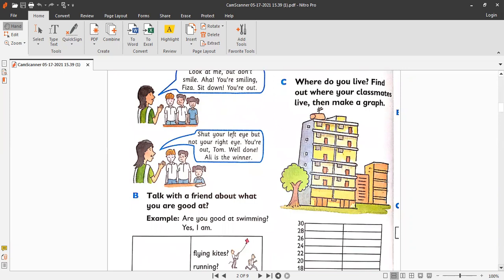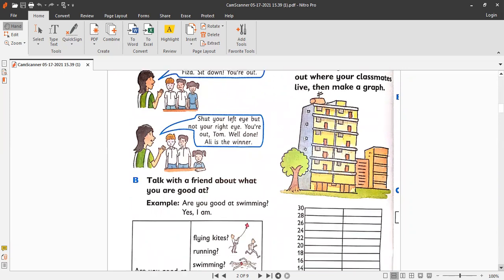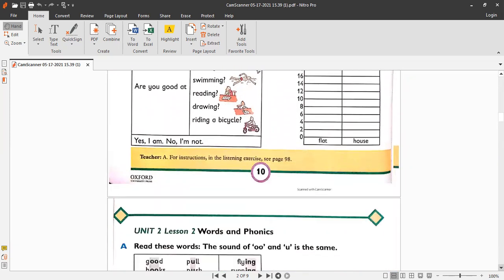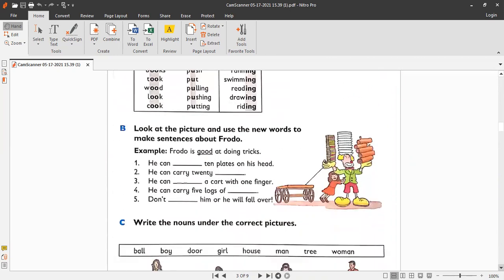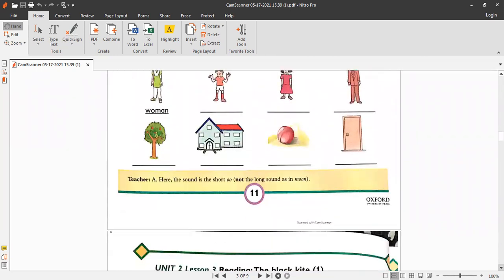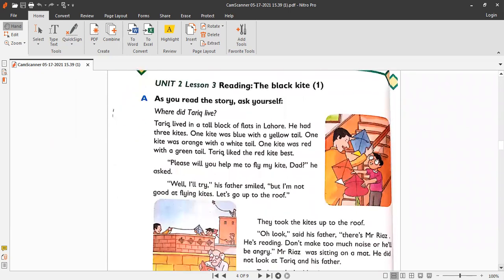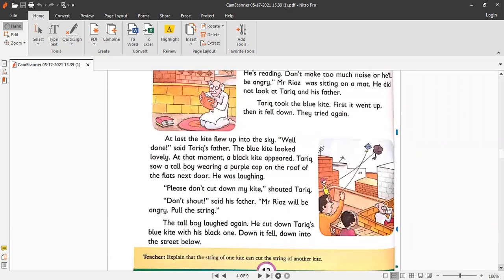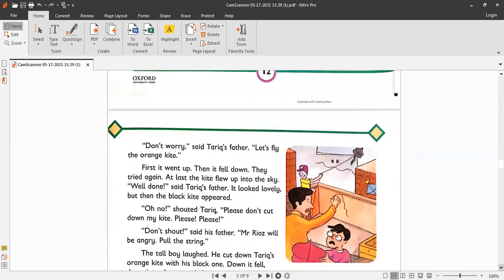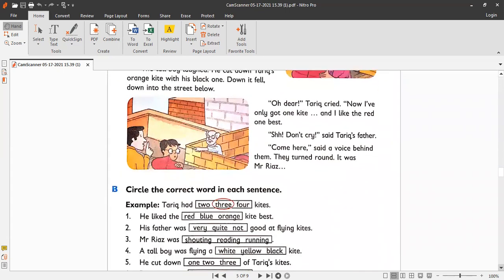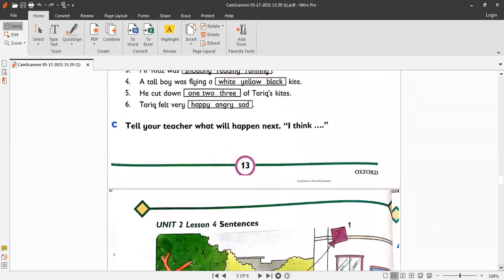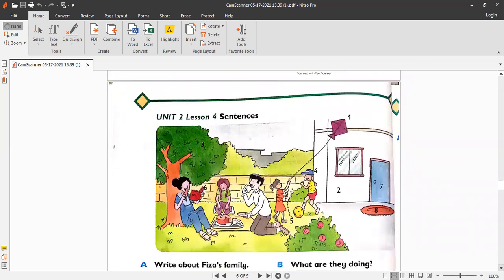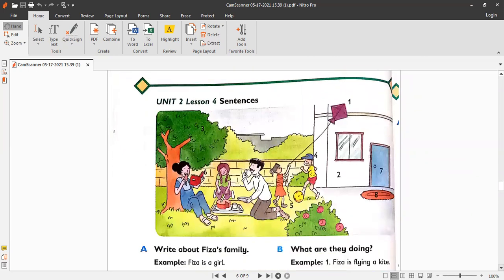And today we are going to start the next pages of Unit 2, right? We discussed the story, The Black Kite, in our previous class, and today we are going to discuss the exercise on page number 14.